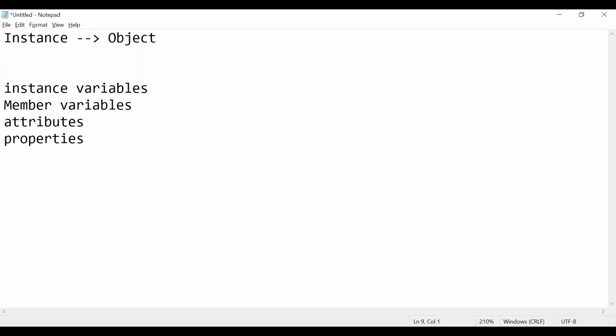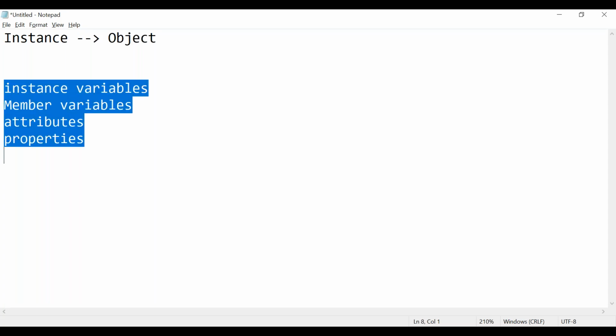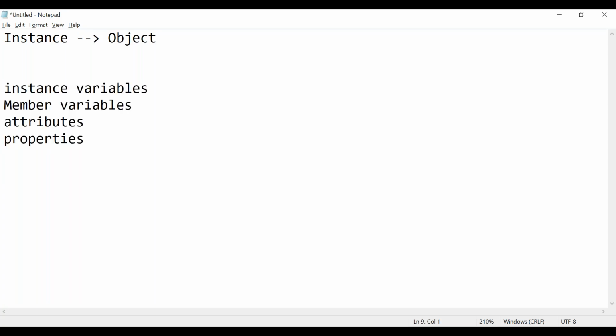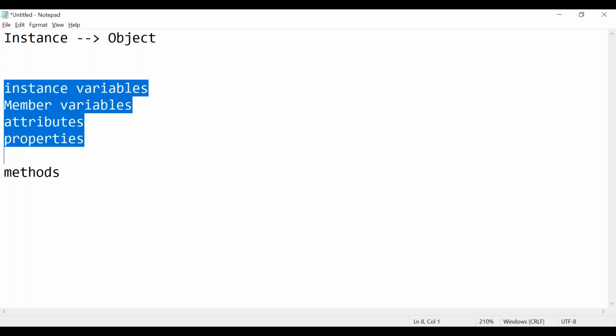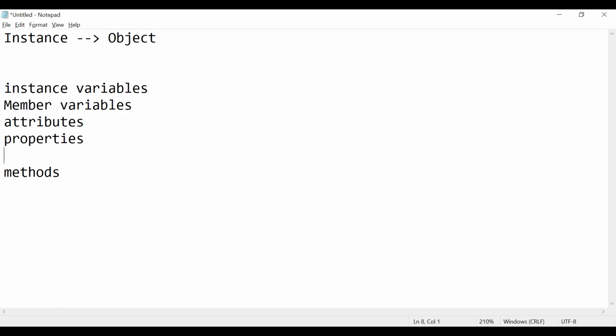So a class can have member variables. And the second thing a class can have is methods or functions. Some people say function, but in Java we should use the word method instead of function. In C or C++ it is often referred to as functions, but in Java we say method. So a class mostly contains two things: variables and methods. The other names for variables are instance variables, member variables, attributes, properties. You can name it anything.